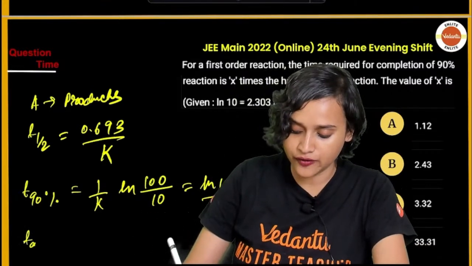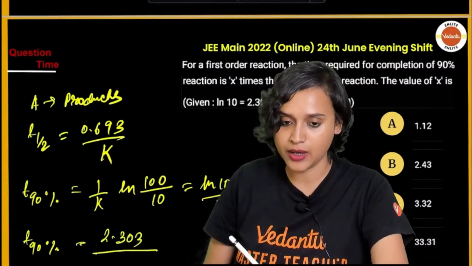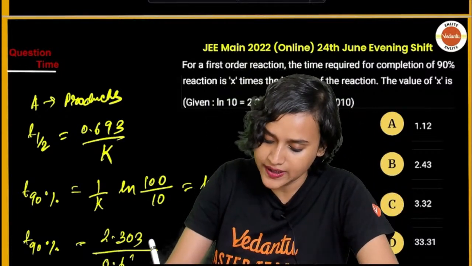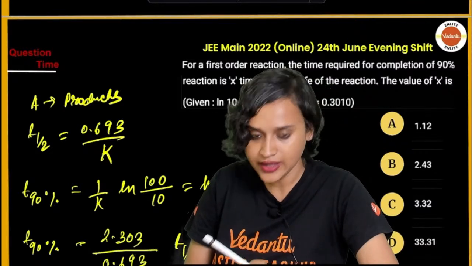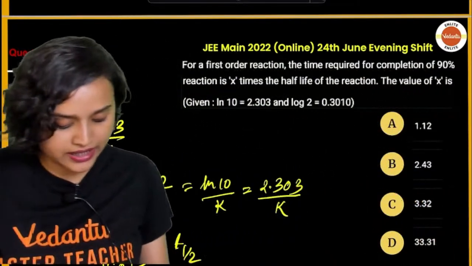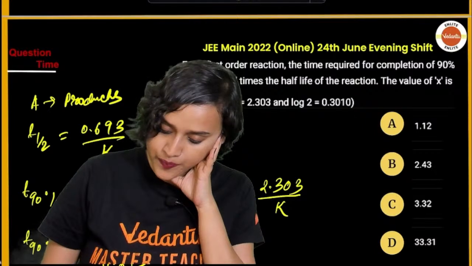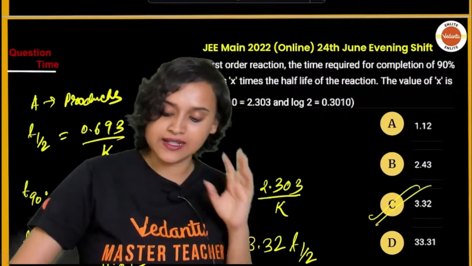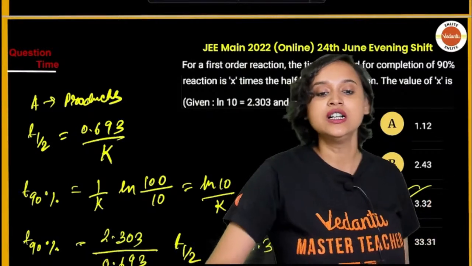Now if we want to calculate further, T 90% is equal to 2.303 divided by, what is the value of K here? We will write it as 0.693 multiplied with T half. Yes, now calculate this, what will you get? I think 2.303 divided by 0.693 is equal to 3.32. So 3.32 T half, isn't it? Yes, so that means it has to be option C. That is your correct answer. Option C is your correct answer.